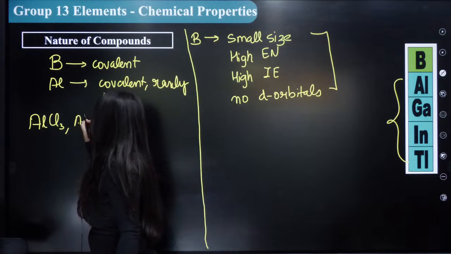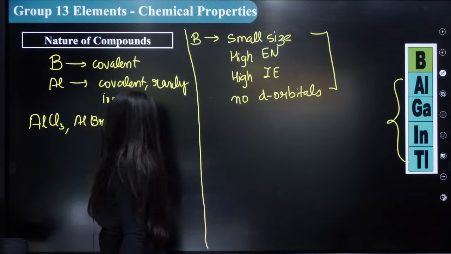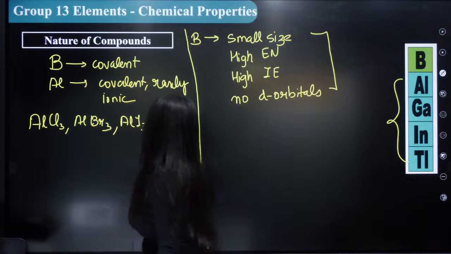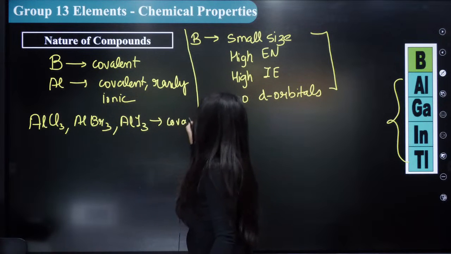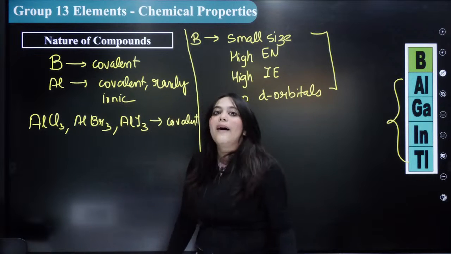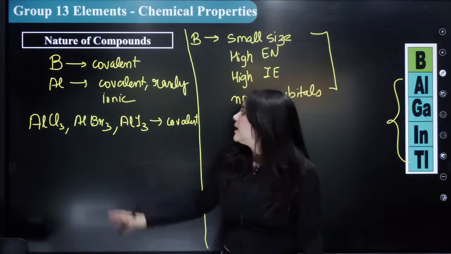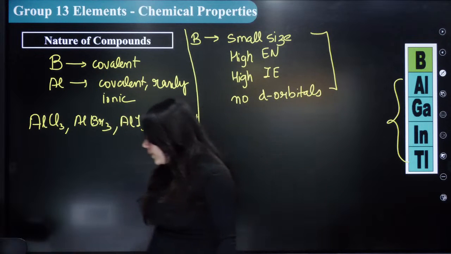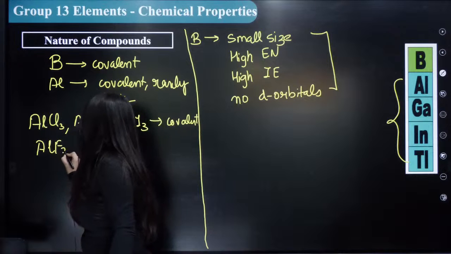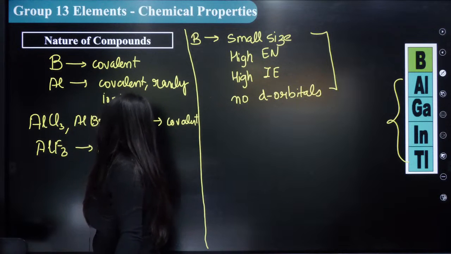AlCl3, AlBr3, for example, AlI3. These are all covalent compounds. Okay? All these chlorides, I'm talking about trivalent compounds. These are all covalent compounds. What are the ionic? The ionic trichloride is just AlF3. It is the only ionic.